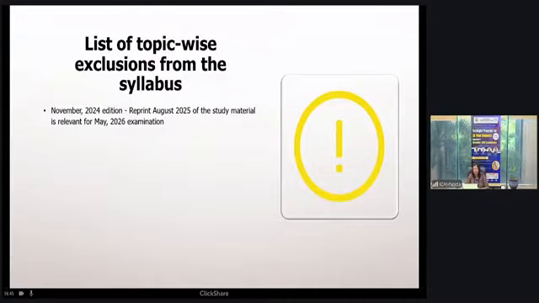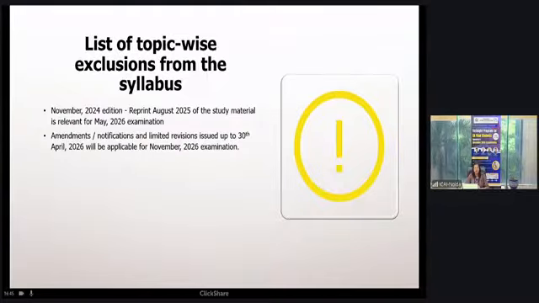Okay. Then there is amendment. Since our edition is the November 2024 edition, any amendment covered till November 2024 has been given in the study material. Any amendments released after the November 2024 edition will definitely not appear in your study material. So where to study those amendments? You have to refer to the RTP, because amendments came in the year 2025.